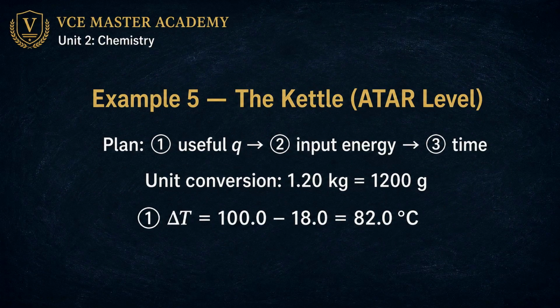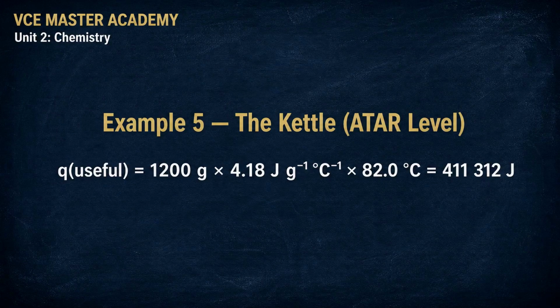Given. Power, efficiency, mass, start and finish temperatures. Find. Time. In seconds. Our plan. 3 steps. First, the useful energy the water needs. Second, the input energy the kettle must draw. Third, the time. Convert the mass. 1.20 kilograms is 1,200 grams. Step 1. Delta T. 100 minus 18. 82 degrees.